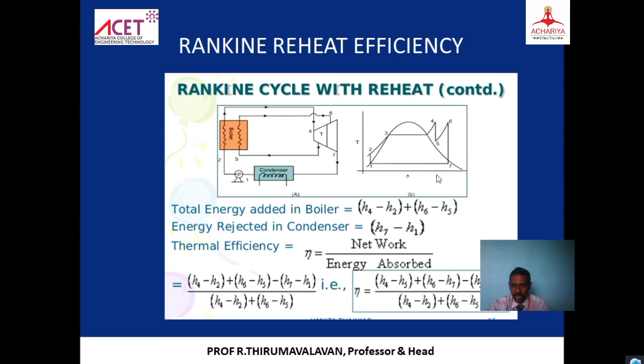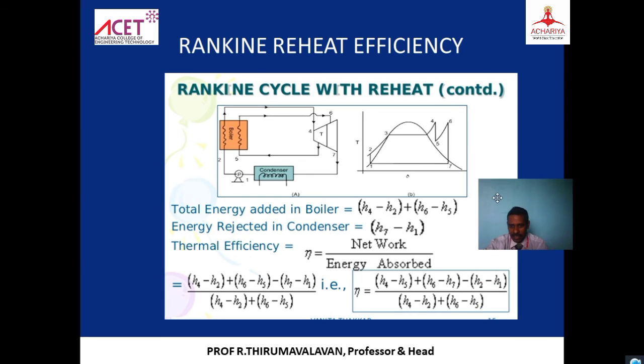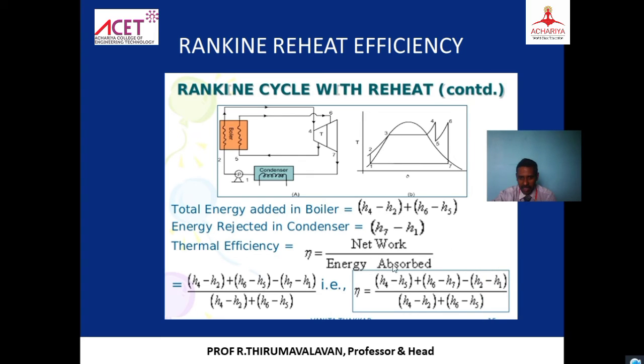Right? How much is the work done? The work done is going to be H3 minus H4 plus H5 minus H6. Two work dones.